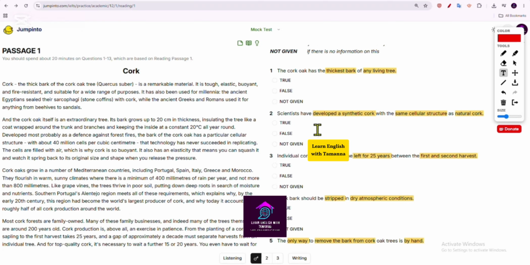Now, question number 2. Scientists have developed a synthetic cork with the same cellular structure as natural cork. I'm going to shorten this question so that it would be easier for you to remember the main context of this line. In simple words, they are trying to say that scientists have created an artificial cork, same as natural cork. I'm not writing the word scientists, just trying to make it short so that our main context would be easier to remember.